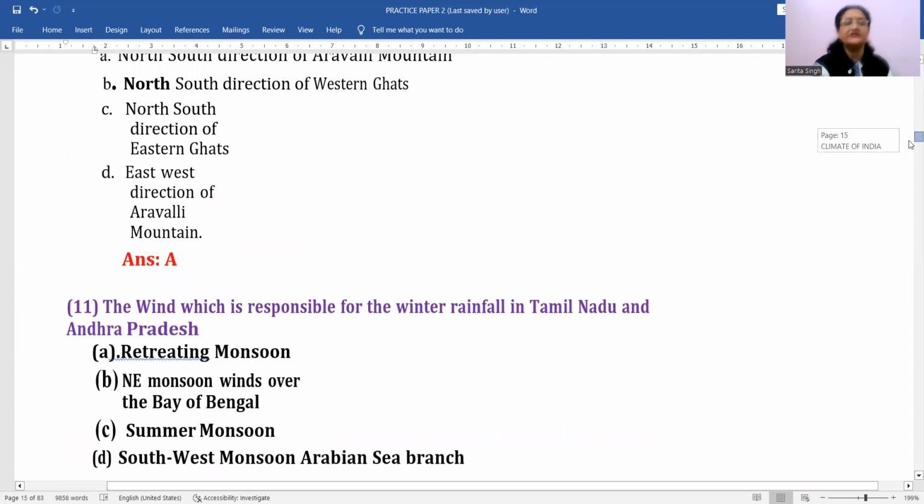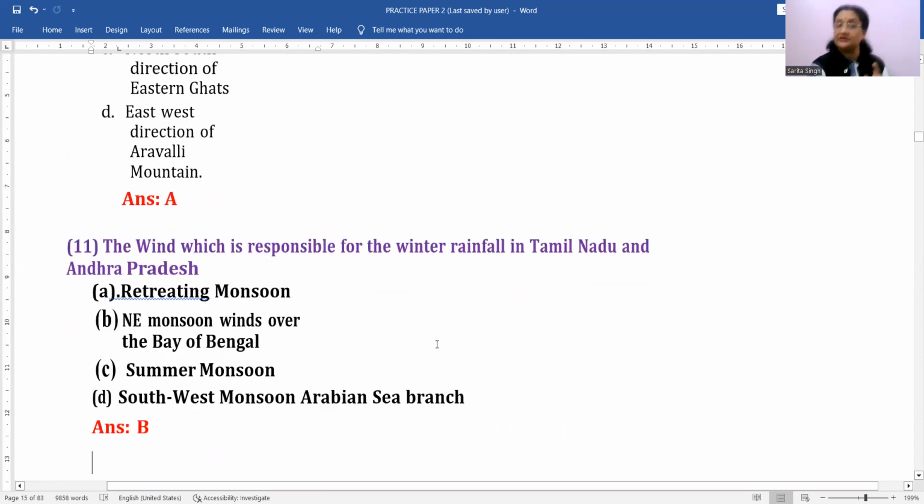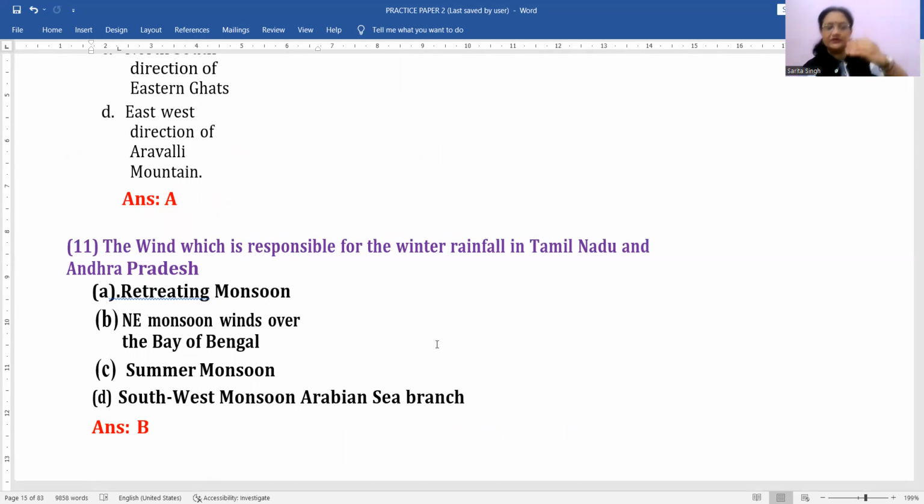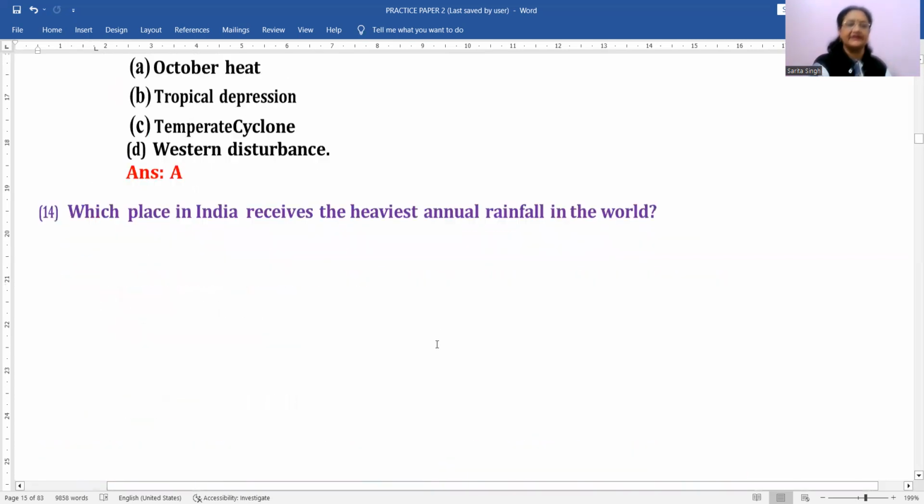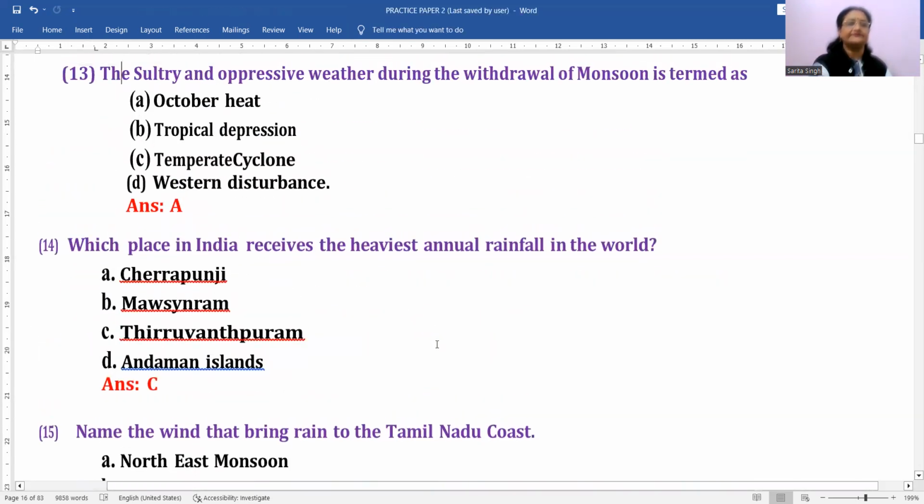Next question is the wind which is responsible for the winter rainfall in Tamil Nadu and Andhra Pradesh. Winter rainfall Tamil Nadu और Andhra में कौन से wind से होता है? Again, northeast monsoon winds. Okay, when they cross over the Bay of Bengal region, these winds get some moisture from there, they cause rainfall over the coastal area. Clear? So B is the correct option for this, right?